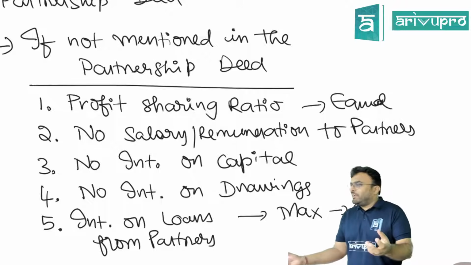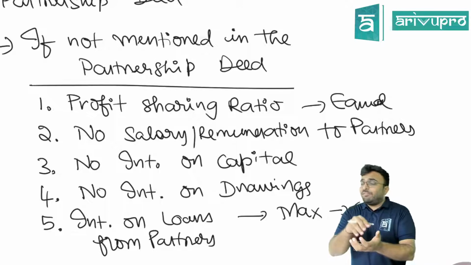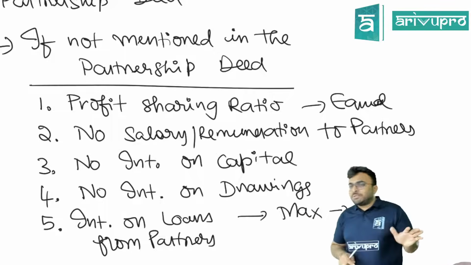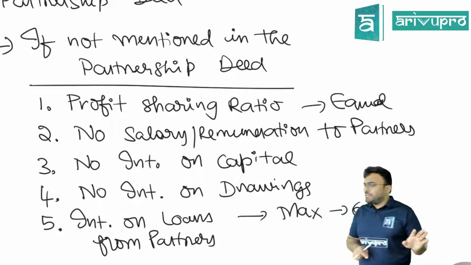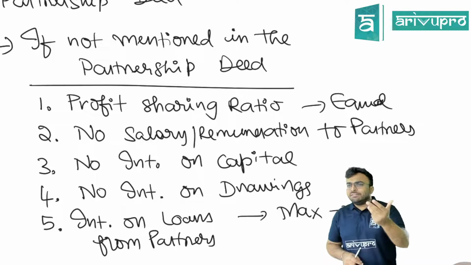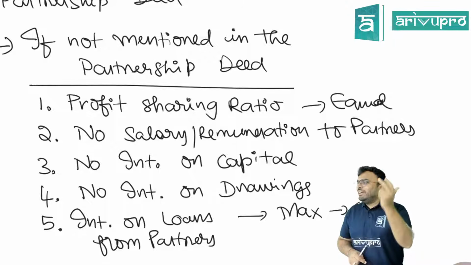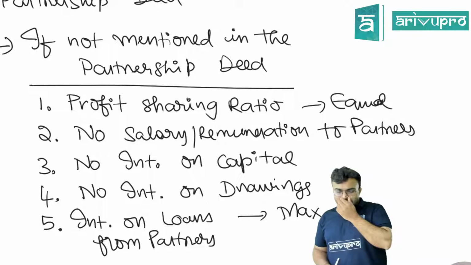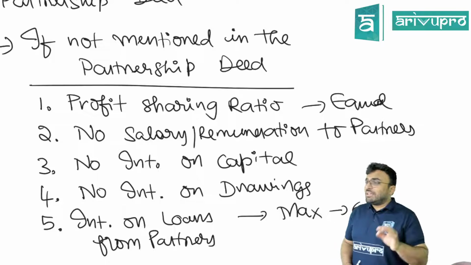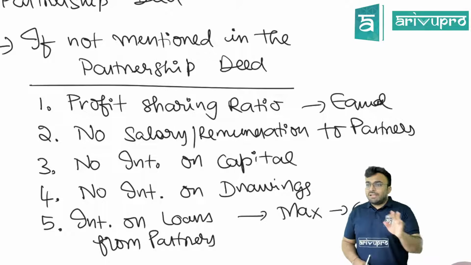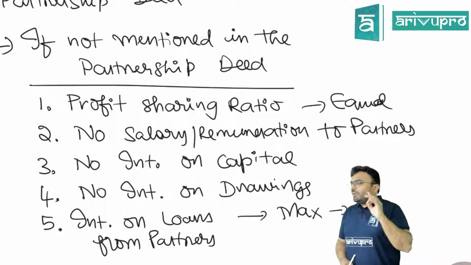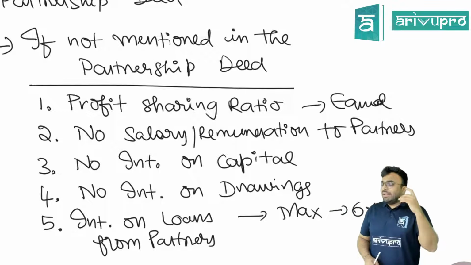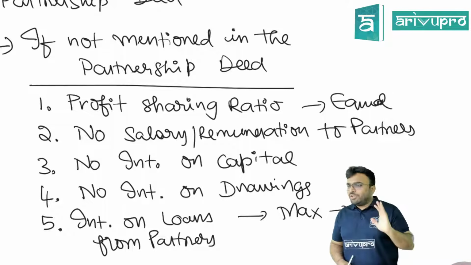So if a partner has given a loan to the partnership firm, can we pay interest to that partner? Yes. But how much? Maximum 6%. Can we pay 12%? Yes. But it should be agreed in the partnership deed. Is that clear? Now what you have to understand, these 5 points which we have discussed, these are not prohibitions. Nothing is prohibited over here. Here only what is told is, if it is not there in the partnership agreement or partnership deed, then you are not going to get it, then you have to follow these rules.